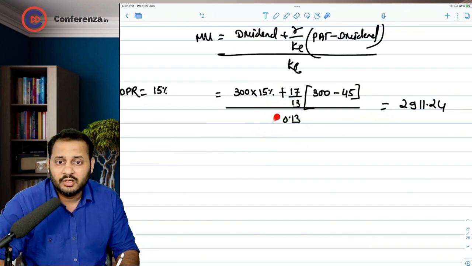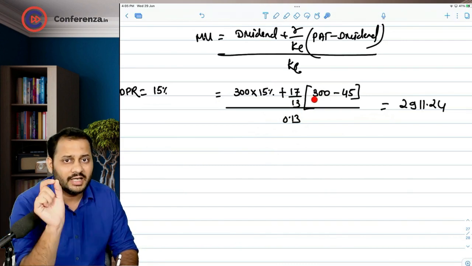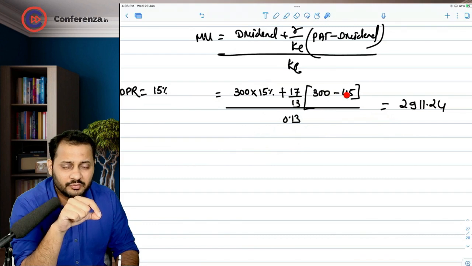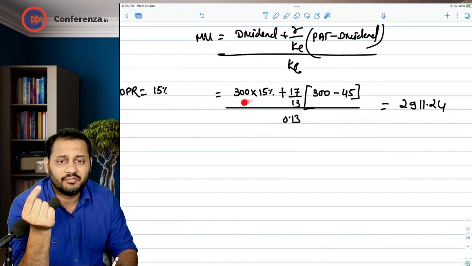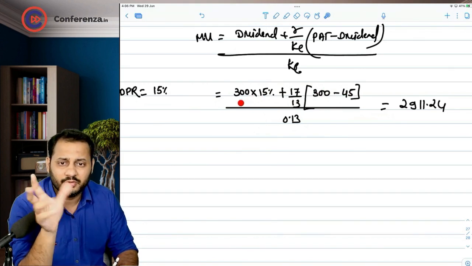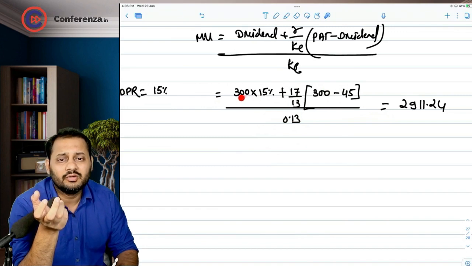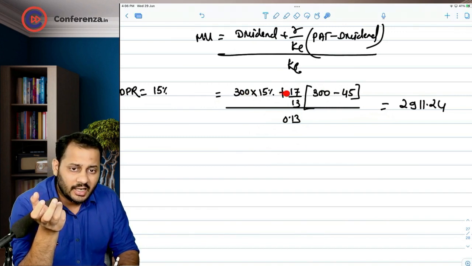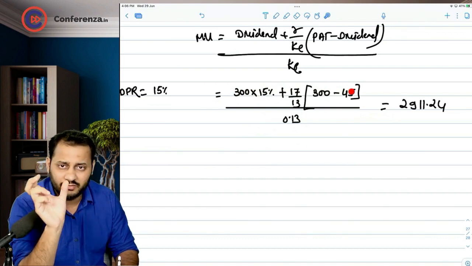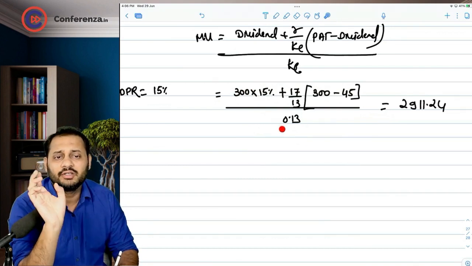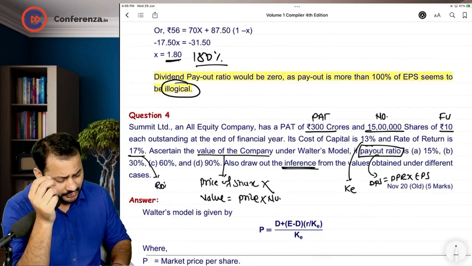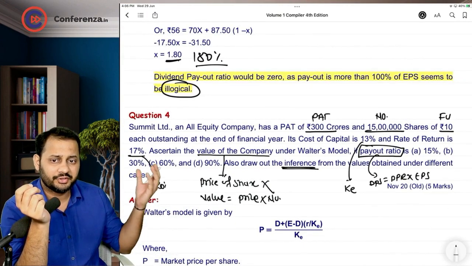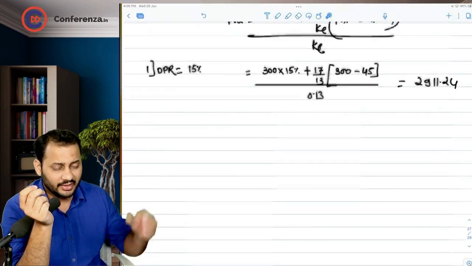So in between, if you will just waste your time by writing the steps, you will not be able to complete the paper. Now what I did is, I knew that there is something in the bracket. So I started from this point. On the calculator, I did 300 minus 45 multiplied by 17 divided by 13 and then added this 45, directly 45 on the calculator, because I knew without calculating also that this is going to be 45. And when I did all these things, whatever was the result on the calculator, I divided it with 0.13. I got the answer in one stroke. Okay. Now what you have to do is, you just have to replace the dividend payment ratio from 15 to 30, 60 and 90 and you will get different answers.